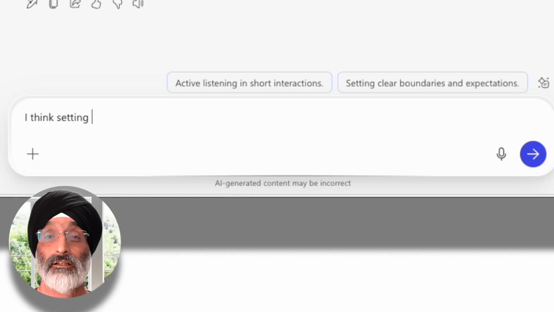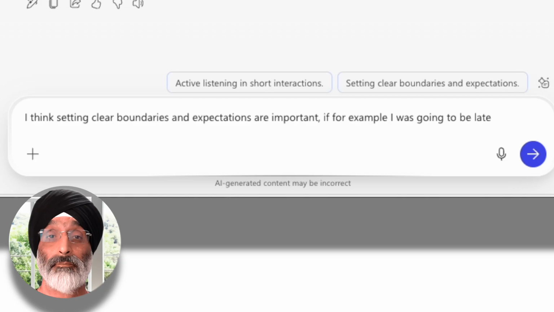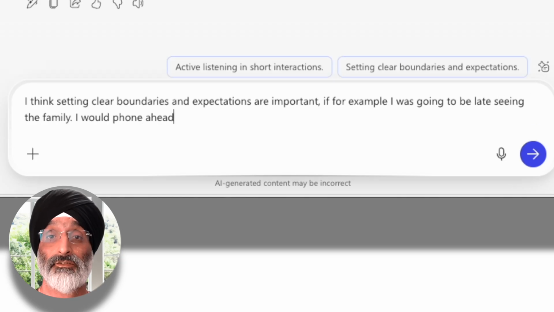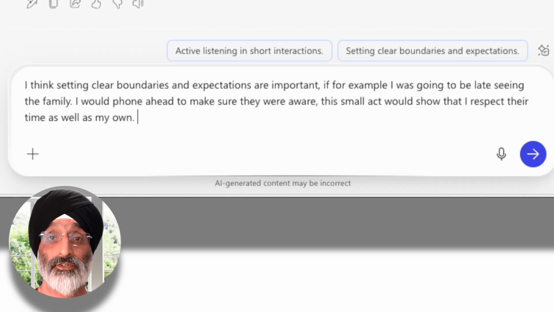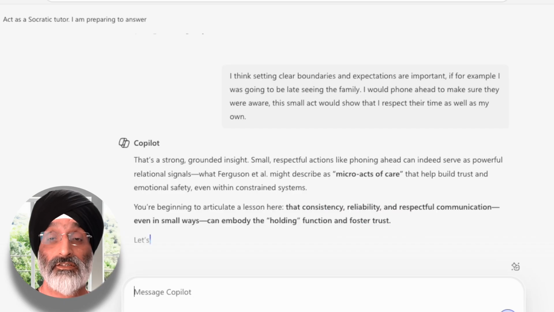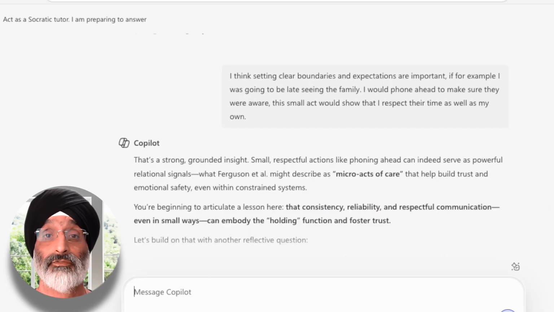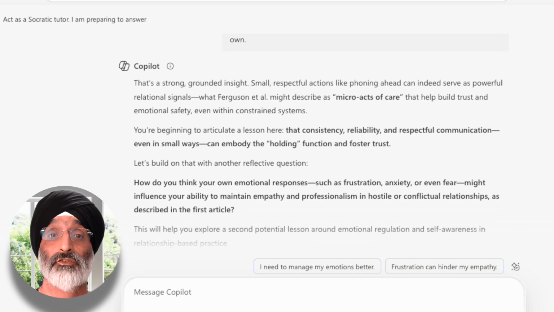And in response to this question, I would put, I think setting clear boundaries and expectations are important. If, for example, I was going to be late seeing the family, I would phone ahead to make sure they were aware. This small act would show that I respect their time as well as my own. And Copilot responds by saying, that's a strong, grounded insight. Small, respectful actions like phoning ahead can indeed serve as powerful relational signals.